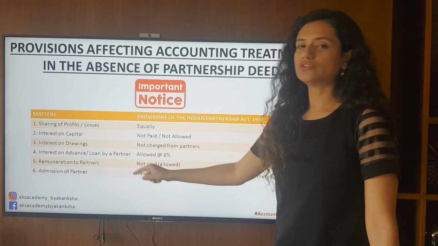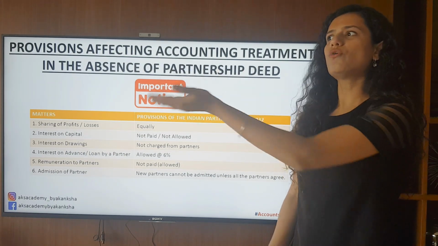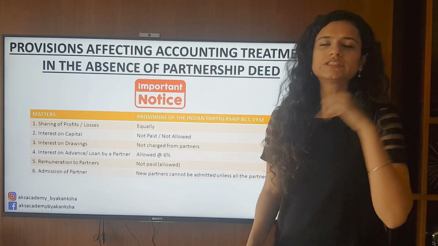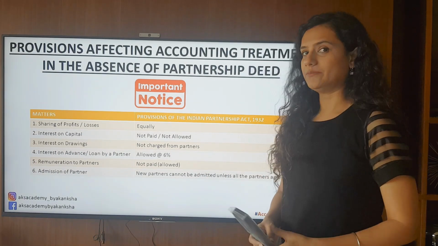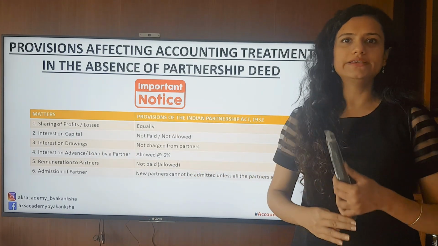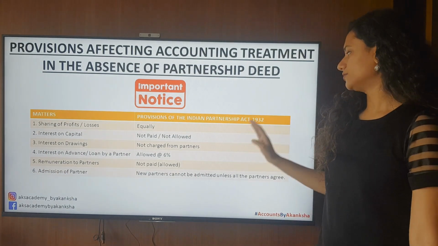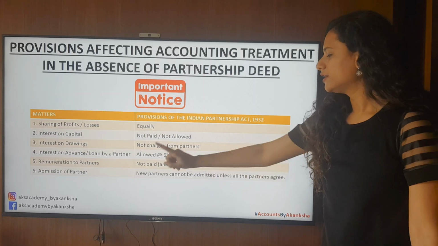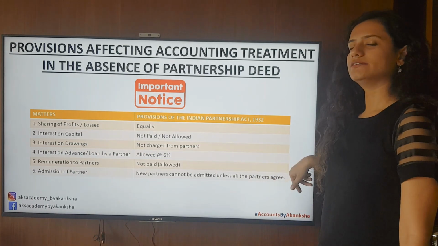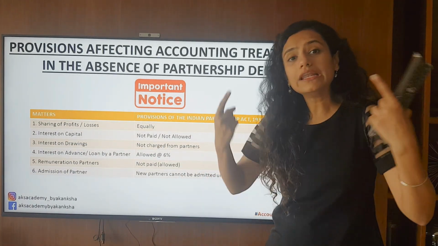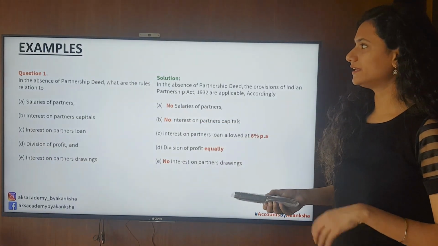In case of admission of a partner, we as a partnership firm and the partners in the business want to add another partner. Say for example, I say, oh, my mom is very experienced, I want to include her into my partnership firm. Till the time we do not all agree, we cannot include any partner or admit any partner. So the Indian Partnership Act 1932 states new partners cannot be admitted unless all the partners agree. So till the time we do not all agree for it, no one can be admitted. Let's move on to the next part.